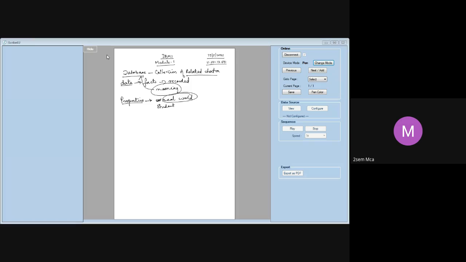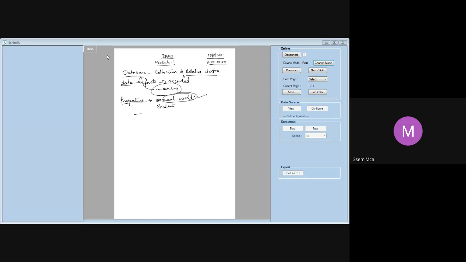When I say collection of related data, I cannot say I have one page which has got all jumbled up words. I cannot call that a database. It is not a database. It should have certain properties. What is the first property? It should always represent some aspect of the real world.